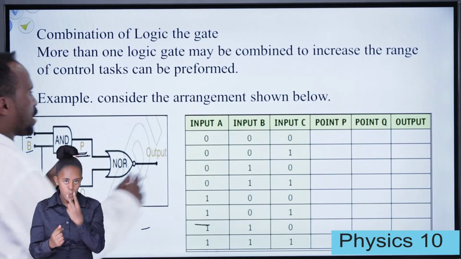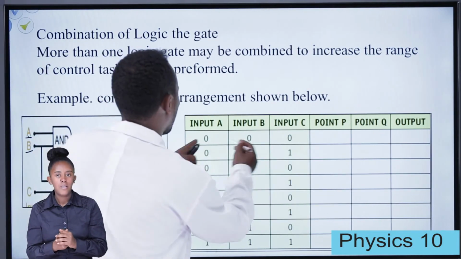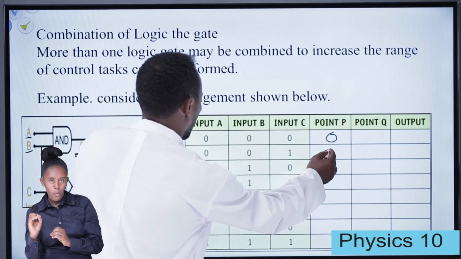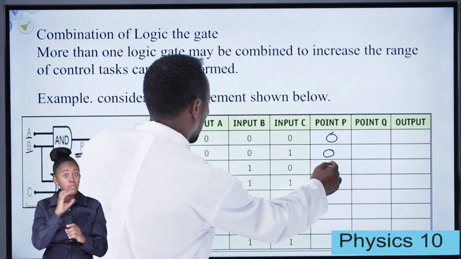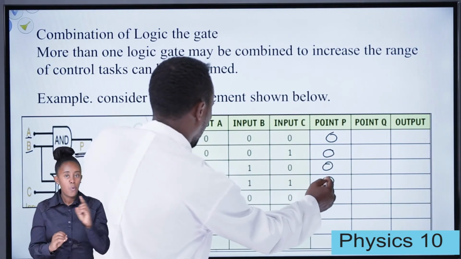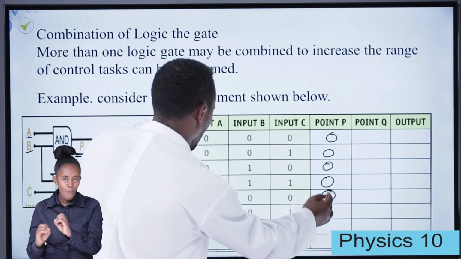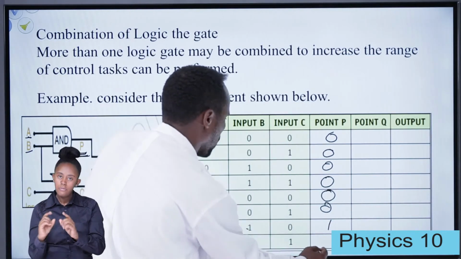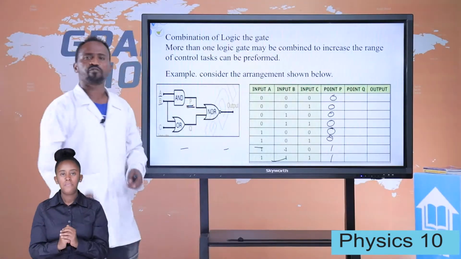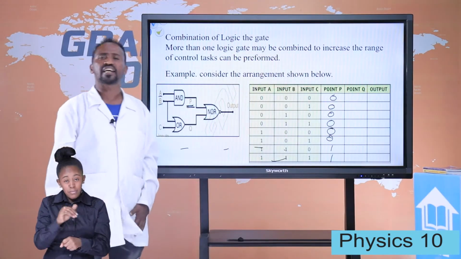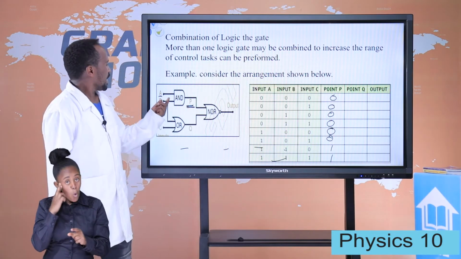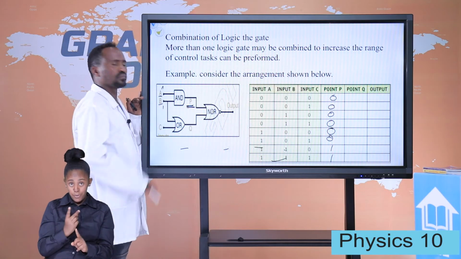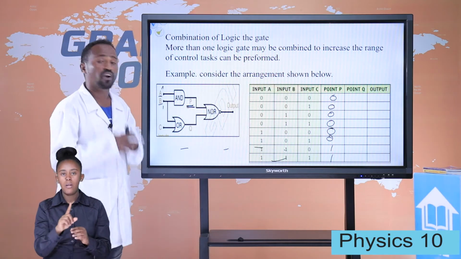Look, at the AND gate, the outputs are 0 0 0 0 0 0 0 1 0 0 1 0 1 0 0 1 0 0 1 1 1 1 1 1. If you feel like this one, you are right, because in the AND gate we get 1 only if both inputs are 1. Otherwise it is 0 for the AND gate.